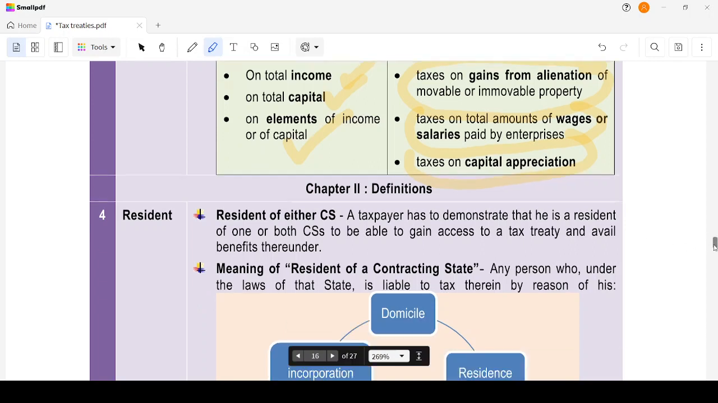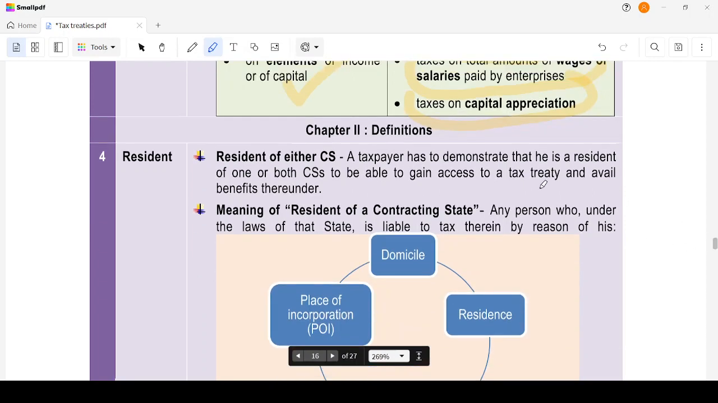Now the next chapter deals with definitions. What does it define? It defines who is a resident. Like we have an income tax definition of a resident, here also we have a resident of either contracting state. A taxpayer has to demonstrate that he is a resident of one or both contracting states to be able to gain access to a tax treaty and avail the benefits therein. If certain benefits are given in a particular tax treaty, then the taxpayer has to prove to the satisfaction of the authorities that he is a resident of one or both of the contracting states to gain access to those benefits.